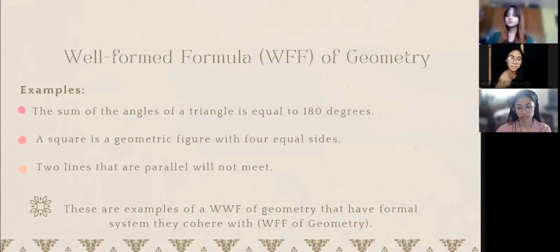Another example is the well-formed formula of geometry. Examples are: the sum of the angles of a triangle is equal to 180 degrees; a square is a geometric figure with four equal sides; two lines that are parallel will not meet. These are examples of well-formed formulas that have a formal system they cohere with, which is the well-formed formula of geometry. So the claim that the sum of the angles of a triangle is equal to 180 degrees and that a square is a geometric figure with four equal sides cohere with the formal system of geometry.